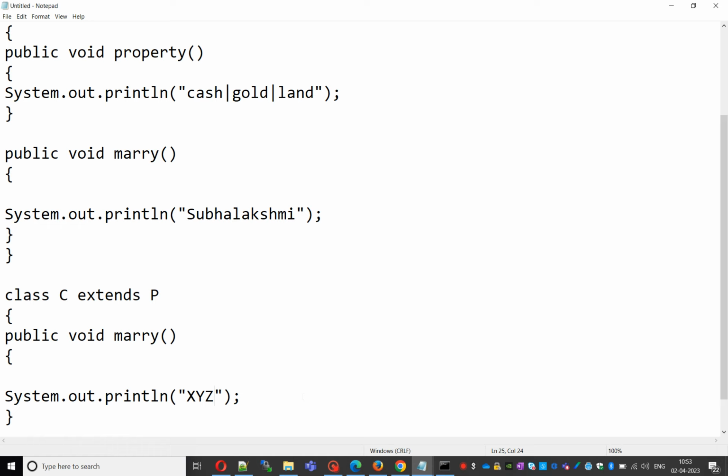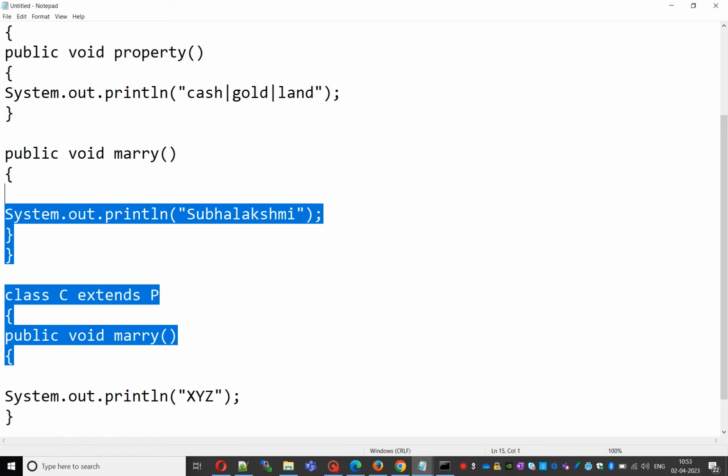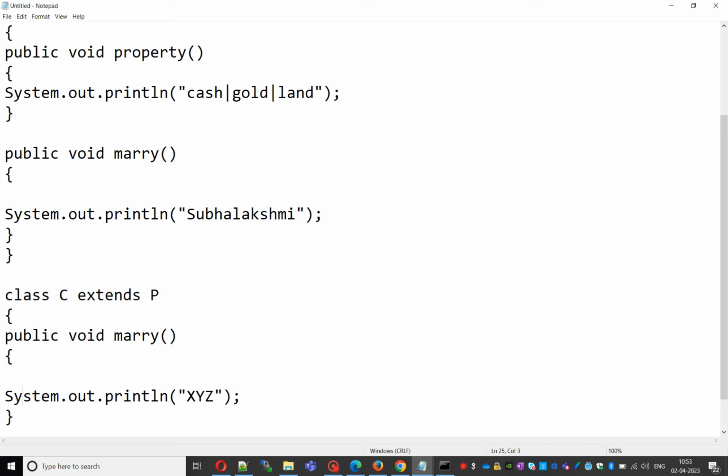The parent class's marry method is overridden in the child class. The marry method in the parent is called the overridden method, and the marry method in the child is called the overriding method. Observe clearly, this is what is called overriding.